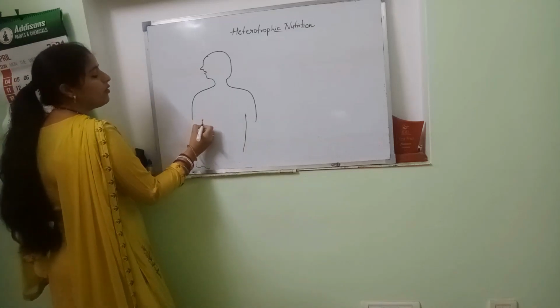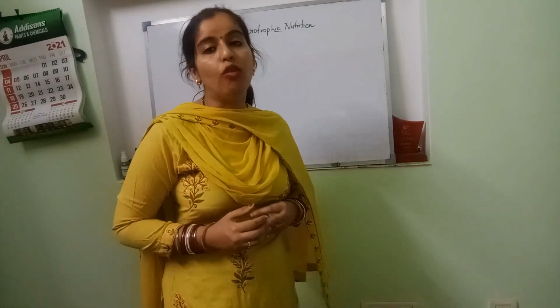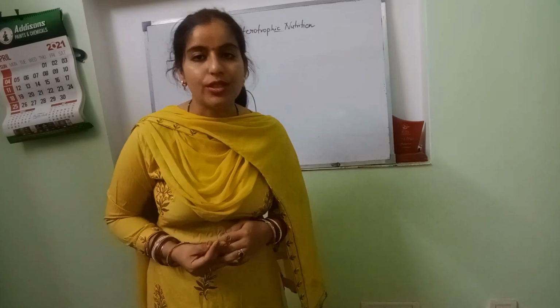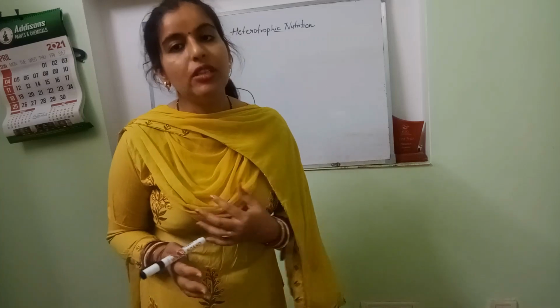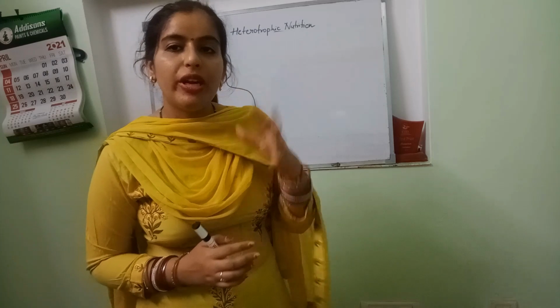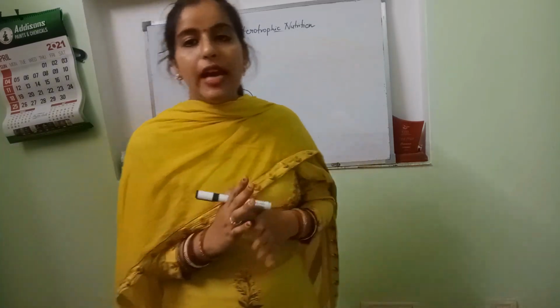The second step that we will see is digestion, third step is absorption, fourth is assimilation, and fifth, last but not the least, is egestion. Now all have different meanings, and we'll see how and where the process starts and ends. So in the human digestive system, first let's get the gist of the process. The process of digestion in human beings includes the alimentary canal. The alimentary canal includes the digestive organs and the digestive glands. Digestive organs include the mouth, from where ingestion starts.